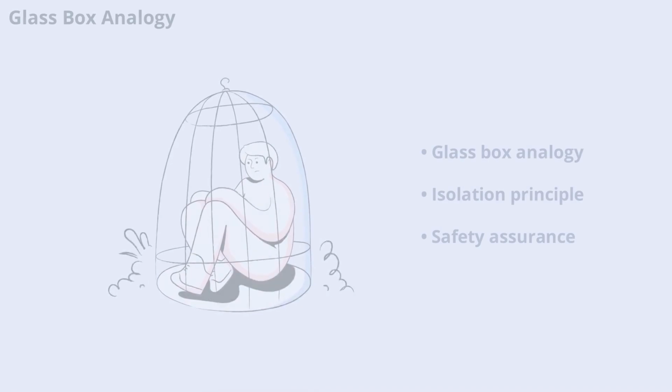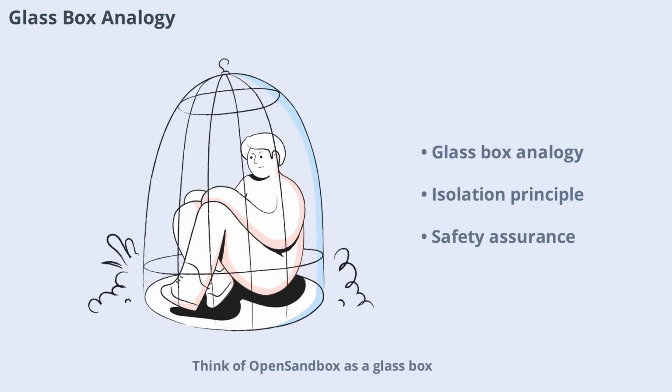Think of Open Sandbox as a glass box. The AI agent can see everything it needs to do its job, but nothing it does can escape the box. When the task is finished, the box is discarded, and everything inside disappears. This analogy helps illustrate the core principle of isolation and safety that Open Sandbox brings to AI agent deployment.